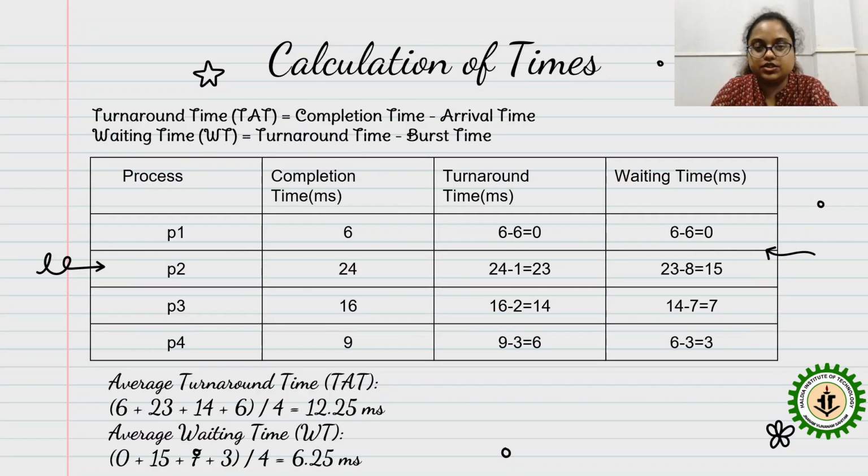Now, this is how you can calculate. Similarly, you get the completion time from the Gantt chart. Then you write the turnaround time this way. Then you calculate the waiting time like this. Then for the average turnaround time, because there are four processes, you have to divide by 4. And then the average waiting time.